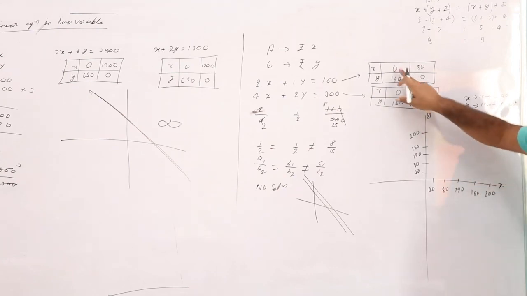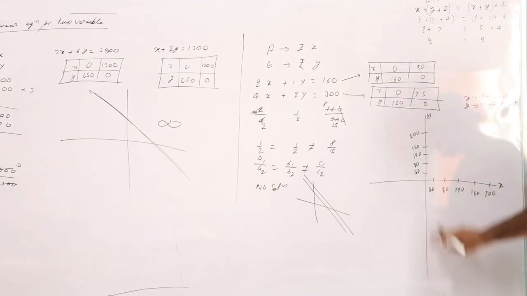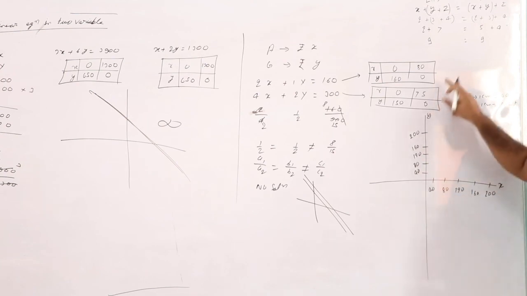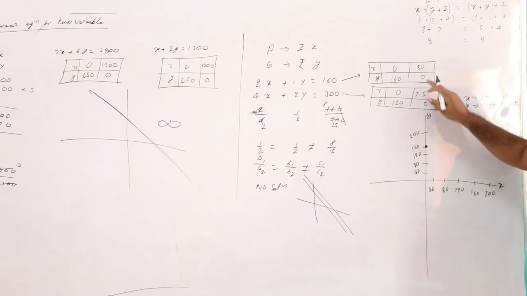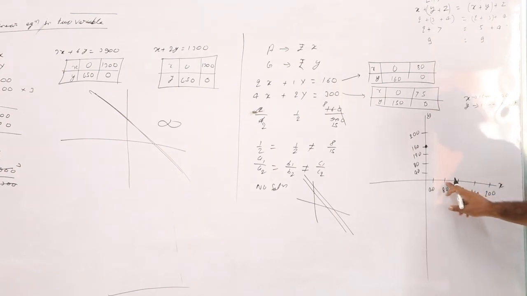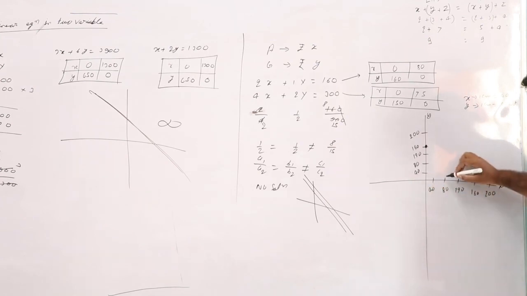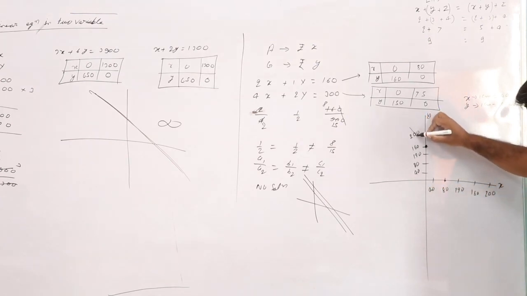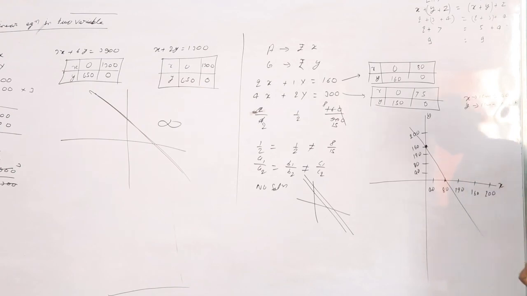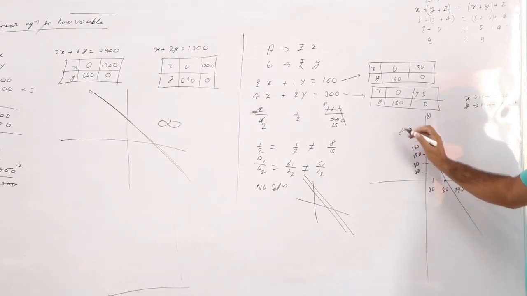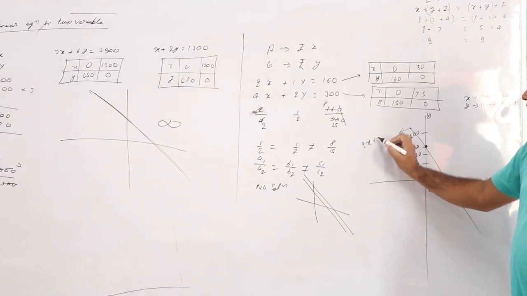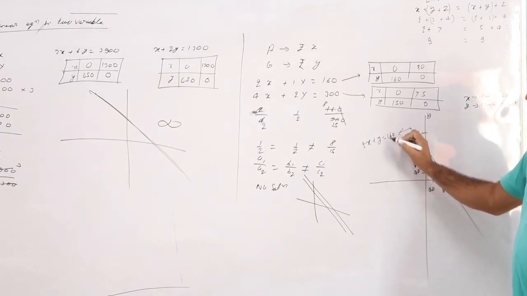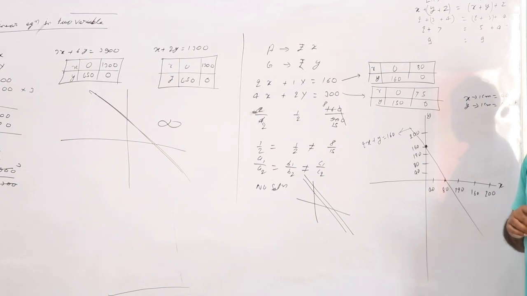Now x is equal to 0, y is equal to 160. This point. Then x is equal to 80, y is equal to 0. This point. Just join them, and after joining, write the equation also: 2x plus y is equal to 160.